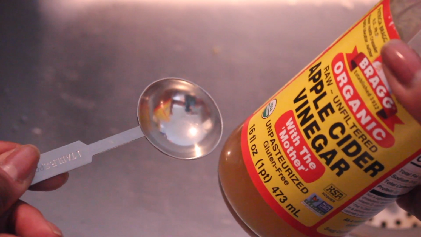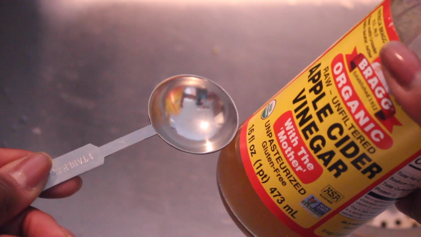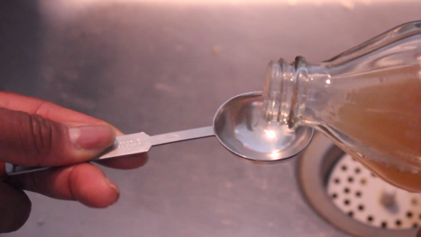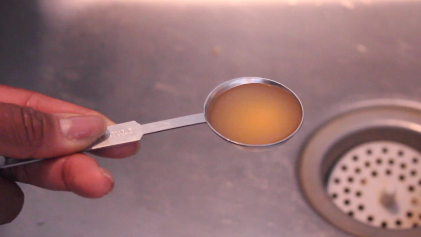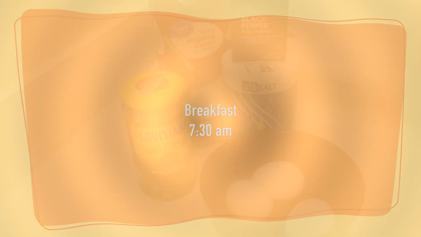Here's the apple cider vinegar. I take 1 tablespoon before I take my vitamins. And here I'm just showing you. There's the 1 tablespoon, and I just gulp it down. Obviously, it leaves a nasty taste, but whatever. After I do this, I take my vitamins. Now, I wait 30 minutes, and then I have my breakfast.